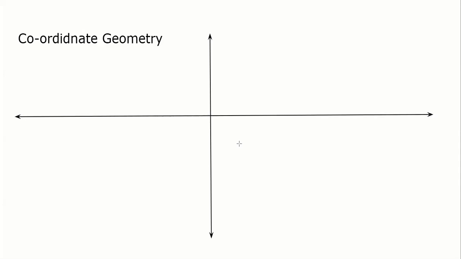Coordinate geometry, as I said, when you talk about two dimensions, in your syllabus as of now, coordinate geometry is only two dimensions. When it's two-dimensional, obviously it's a plane. It's not a 3D object or solid object. So x and y. So I draw a plane here. As you would have learned in class 8th, 9th, if I divide the whole plane into 4 quadrants, let me write it here.